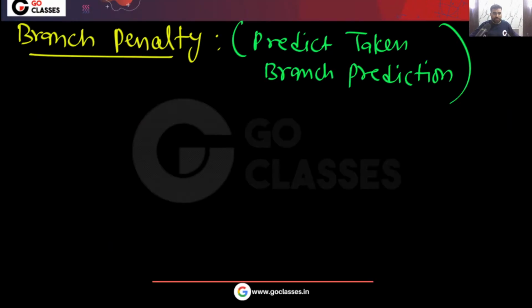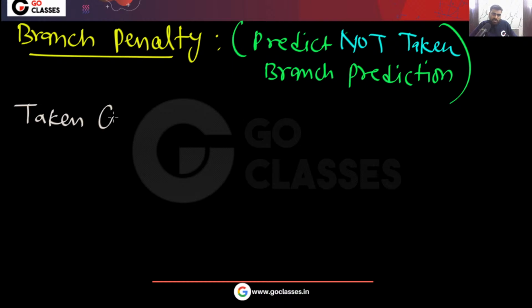Okay, now let's see for the predict not taken. For the predict not taken, what will be the answer? Now, in this case, you tell me, successful branch will give you how much and unsuccessful branch will give you how much. Taken conditional branch will give you how many stalls?